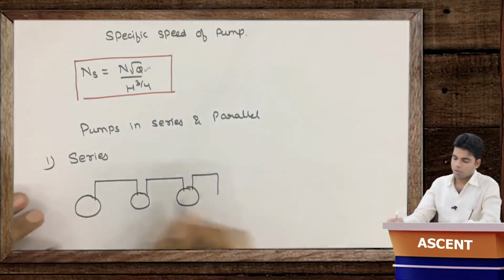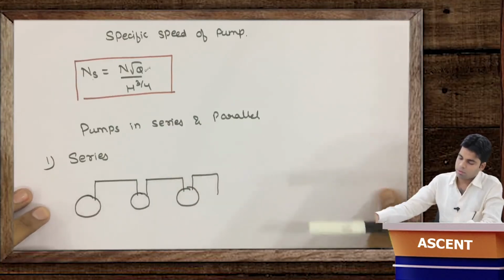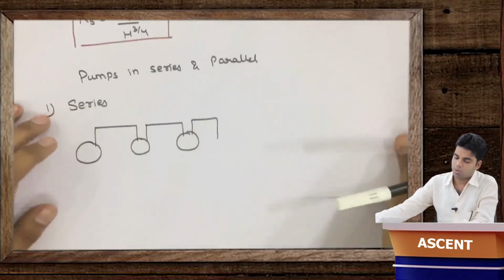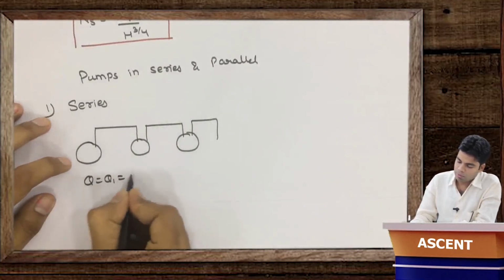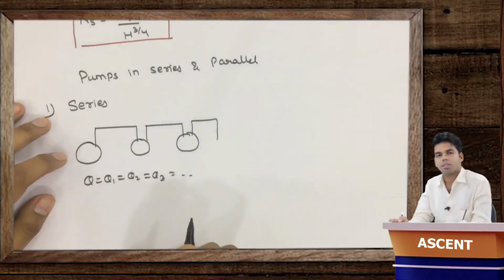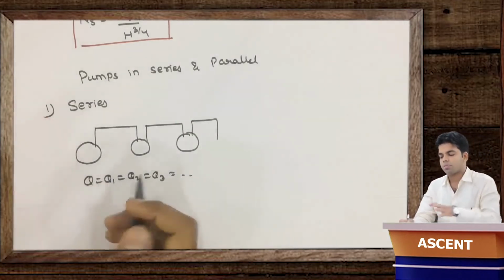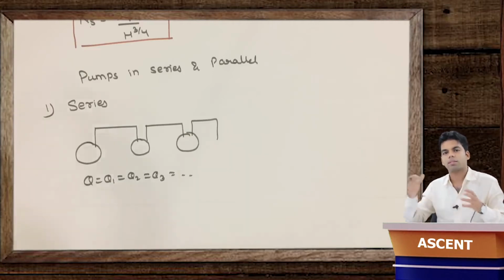Obviously the discharge in all these pumps will be the same. That means total Q will be equal to Q1, equal to Q2, equal to Q3, and so on. Discharge will be the same, but because we are installing these pumps in series, the output from one pump will be the input to the other pump. That means the total head increases. So the basic purpose of installing the pumps in series is to increase the total head.